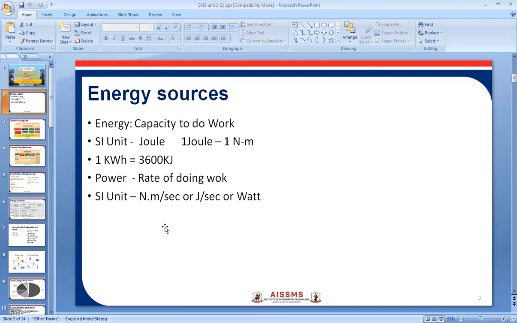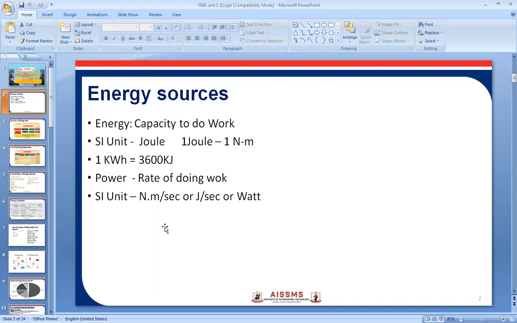So in this unit we are discussing high grade energy and low grade energy. High grade energy is the electrical energy and low grade energy is the thermal or heat energy.